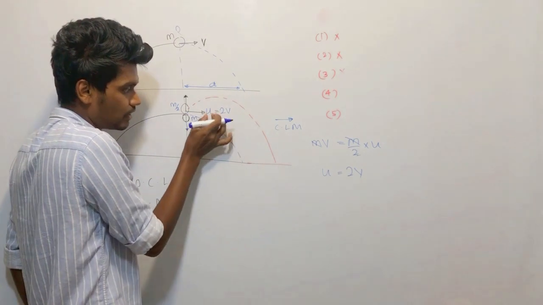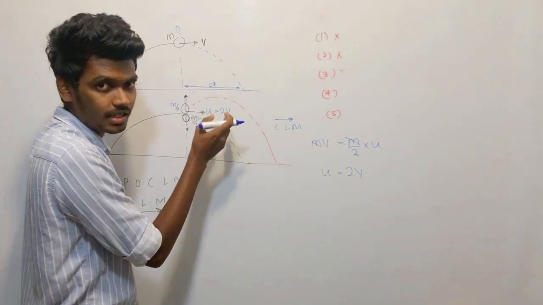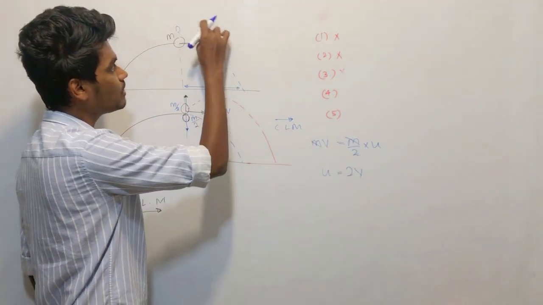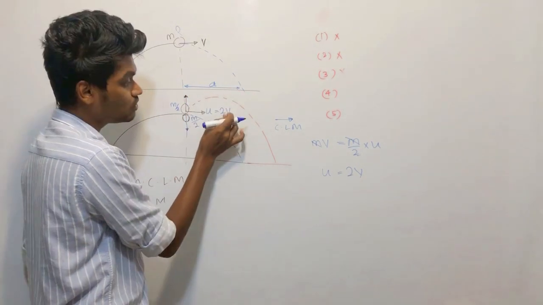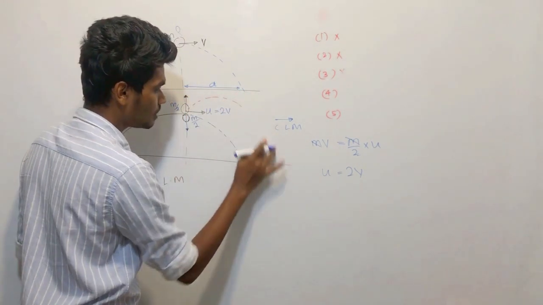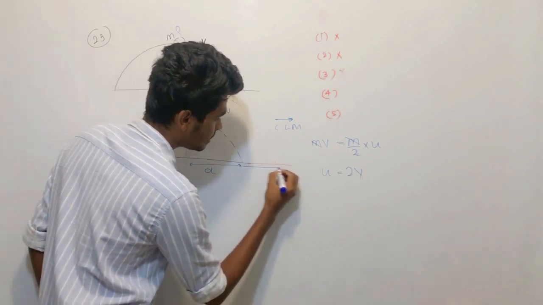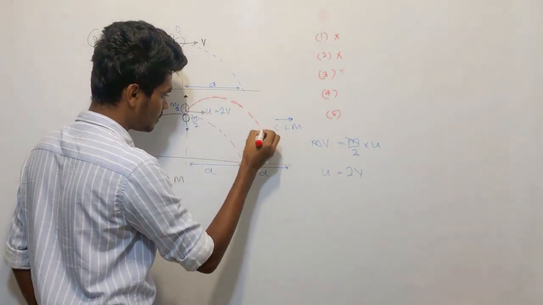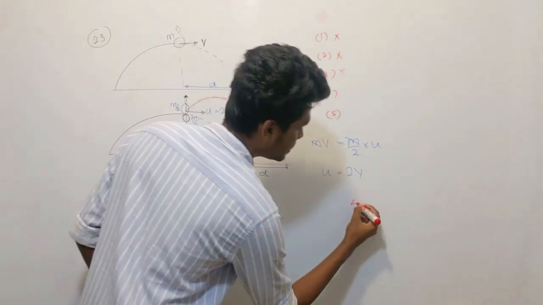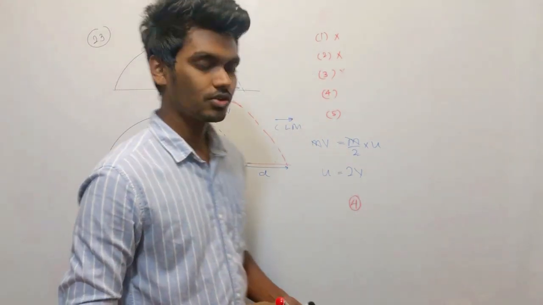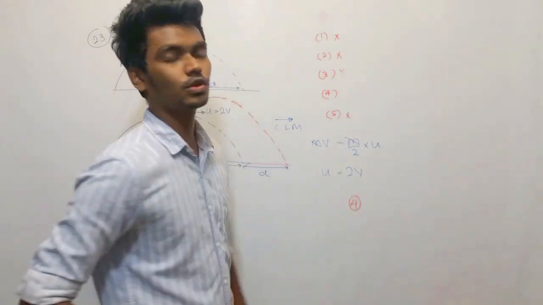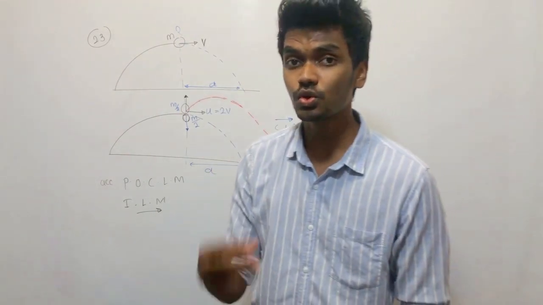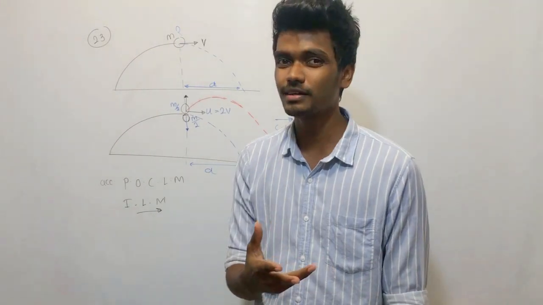Because the velocity of this small fragment after the collision has become twice the initial velocity, if it had velocity v, it should move this kind of a distance. Now this u is 2 times v, so it should move twice the distance d. So the trajectory is going to be somewhere like this. So the answer is the fourth one, right? A basic question if you know the proper theories, so most of you might come across it straight away.